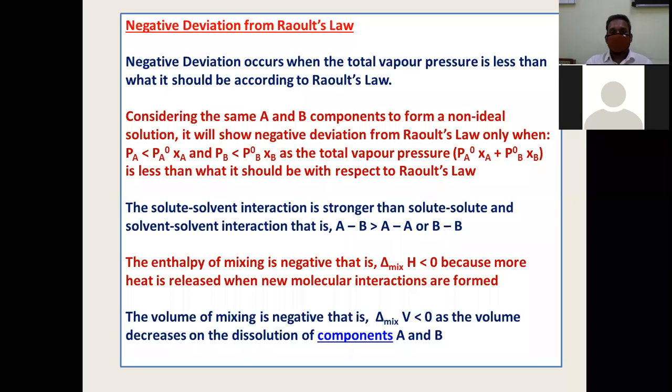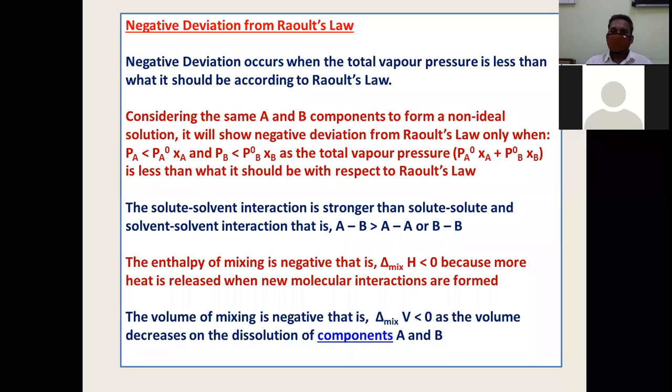So what happens to the vapor pressure of the solution? The vapor pressure of the solution is lesser than the sum of vapor pressures of both the solvents. See, why am I calling it deviation from Raoult's law? If you remember the Raoult's law formula, what does Raoult's law actually tell?